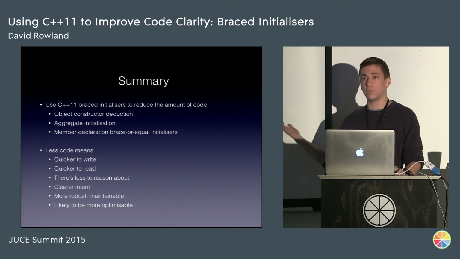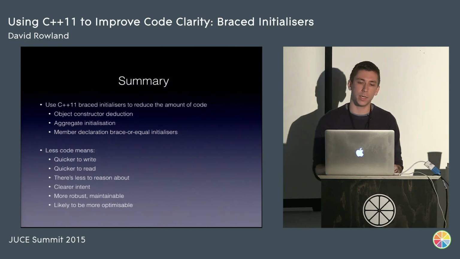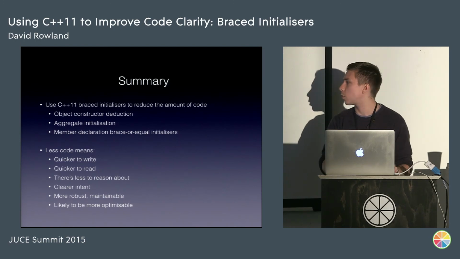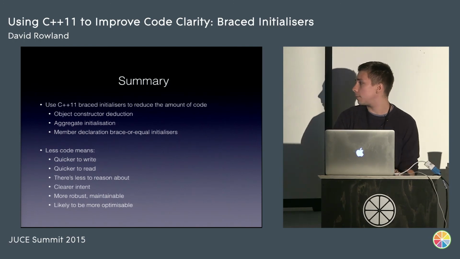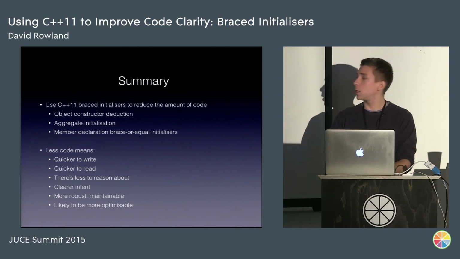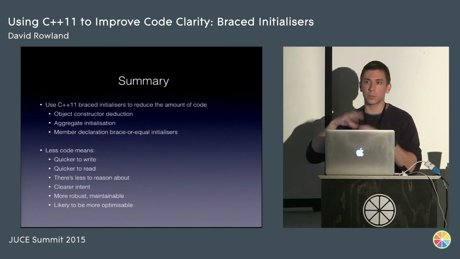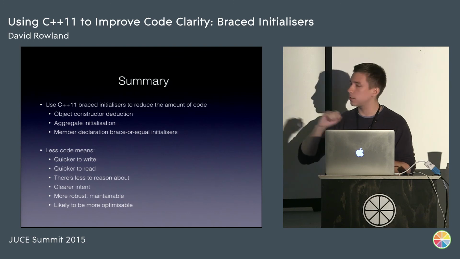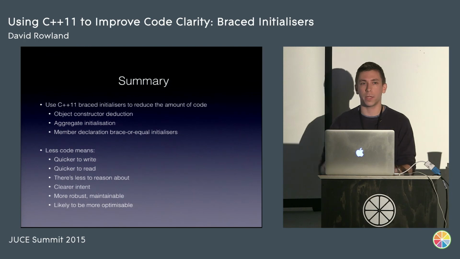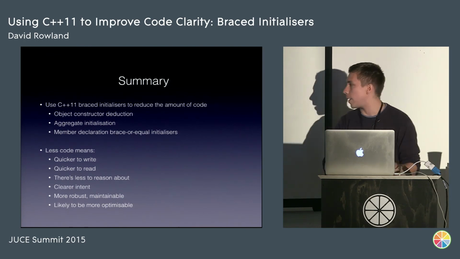It's more expressive. The intent is clearer. It kind of flows more how we would say something in English. There's not all this horrible syntax that we wouldn't inject into something if we were explaining the problem to someone. We've also made it more robust and maintainable, and it's also more likely to be optimizable. Optimizers work best when you give them the most freedom. They like to do things with your code. If you inject lots of explicit statements in places, then you're restraining the amount they can do. Using this kind of style means you basically give them freedom to do the best job that they can.